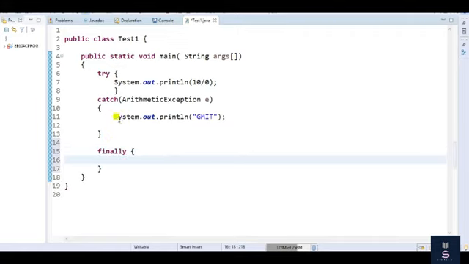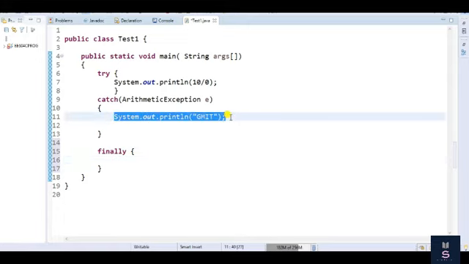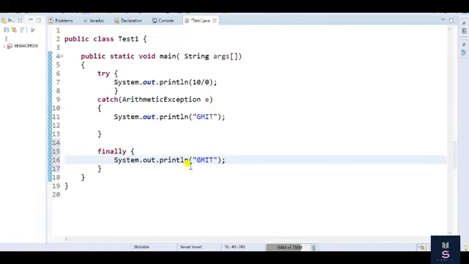Give me some message. Make it finally, and here I want to print catch.